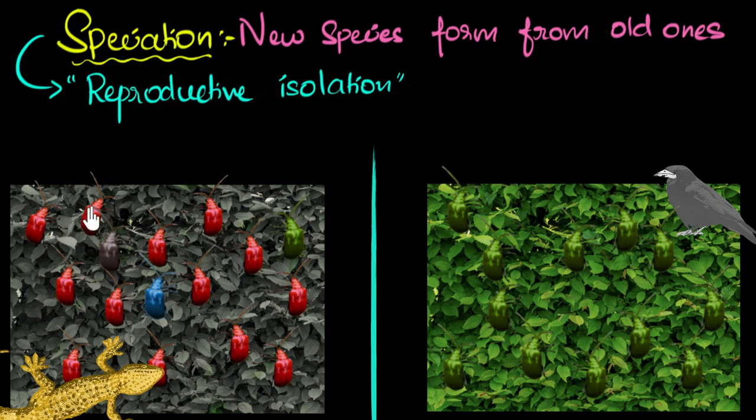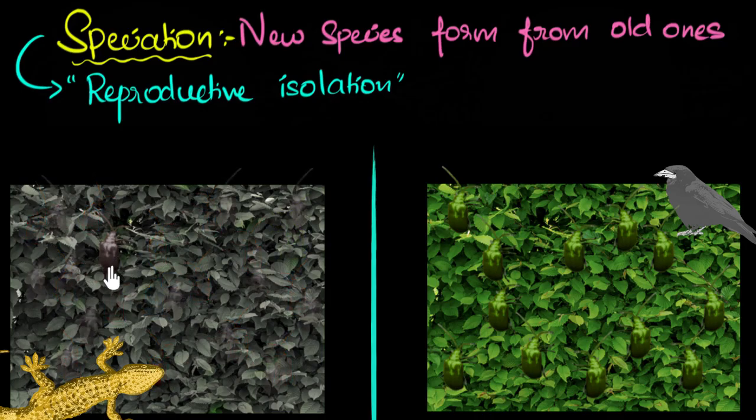But what do you think happens in this particular environment? Well, over here, green doesn't have an advantage. Instead, it's the gray one that has an advantage, right? Which means after a few generations over here, it's the gray one that gets naturally selected.